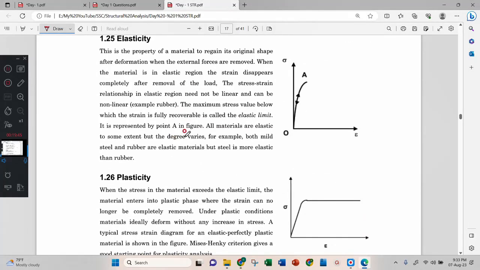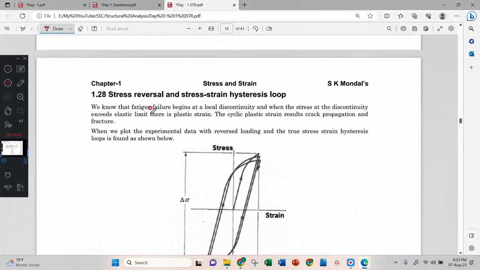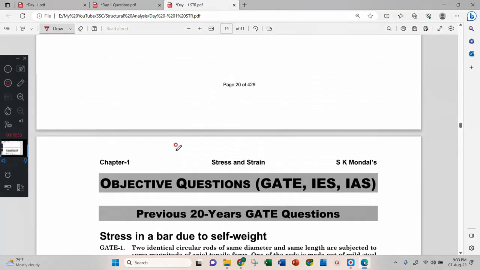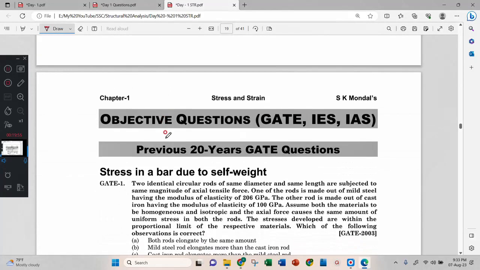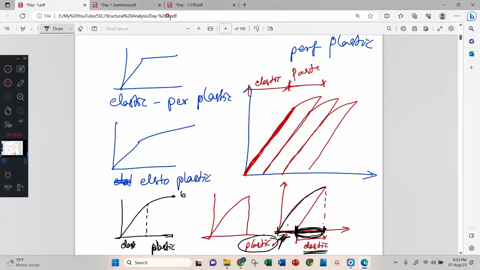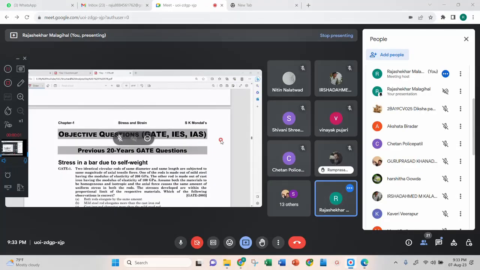Okay, this is elasticity. You can go through it. Oh, this is not required. This much is theory, the first day's simple stress and strain, or otherwise elastic constants. Have any doubts? Okay. If you don't have any doubts, then we will go through objective type questions.